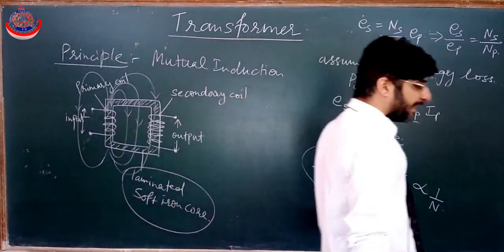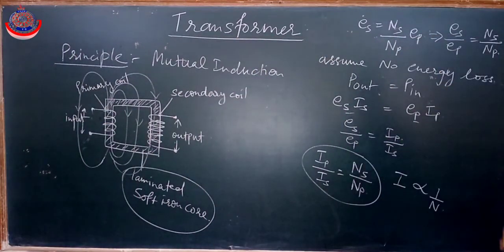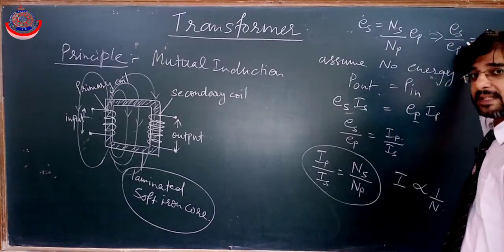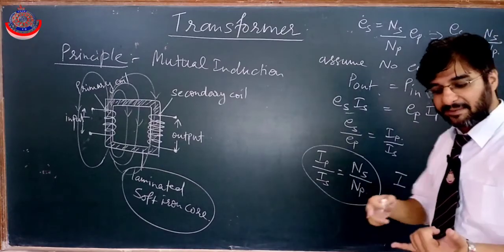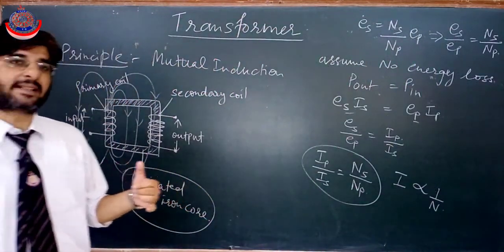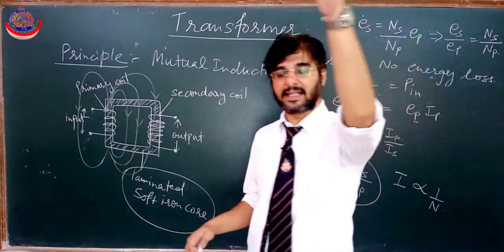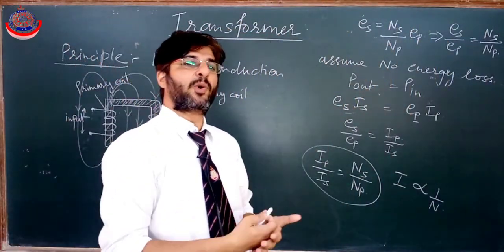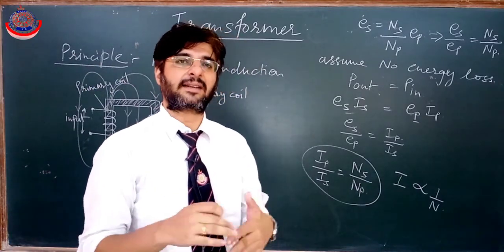So this is the answer for that question, that why if voltage we are increasing, current is reducing. If EMF is directly proportional to the number of turns, then current is inversely proportional to the number of turns. That means if voltage is increased, then current will be reduced. If voltage is reduced, then current will be increased. That's why we say that a transformer is a device which converts low voltage at high current to high voltage at low current, and vice versa.